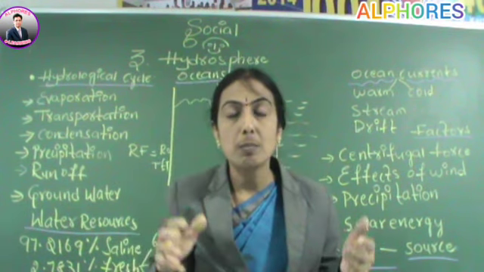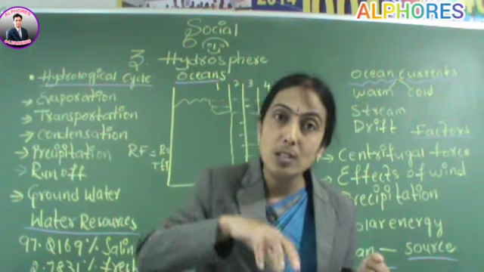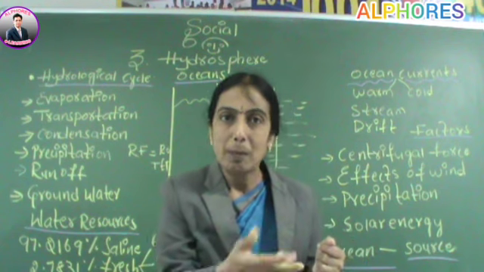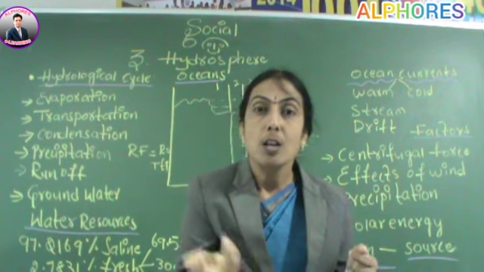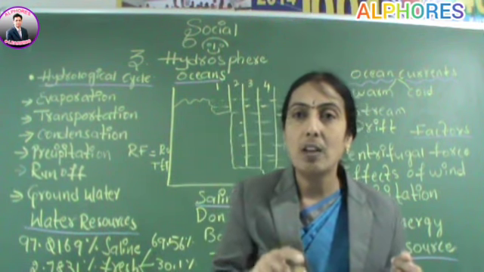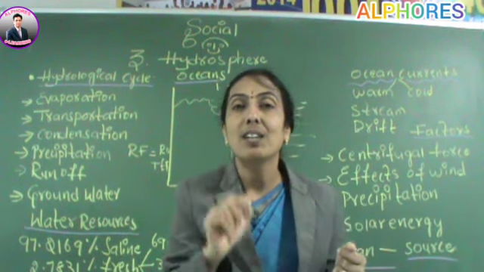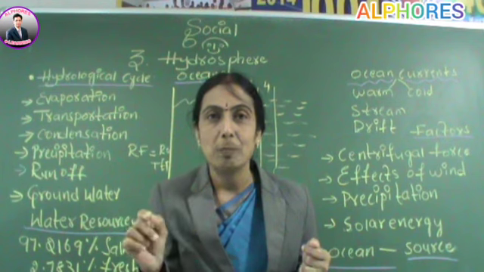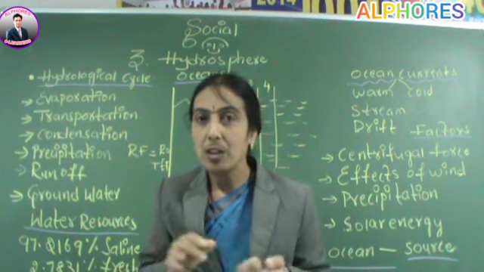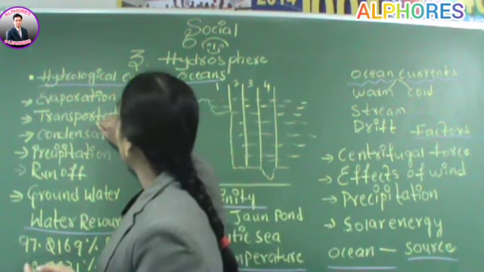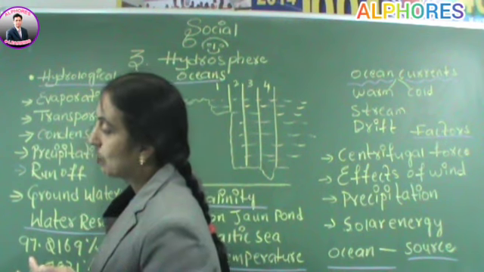Plants also release a considerable amount of water vapor. That amount of water vapor released by the plants into the atmosphere is called transpiration. And the next stage in this hydrological cycle is transportation.